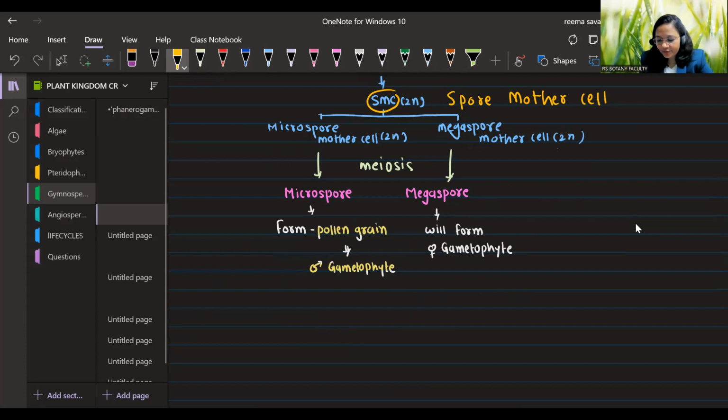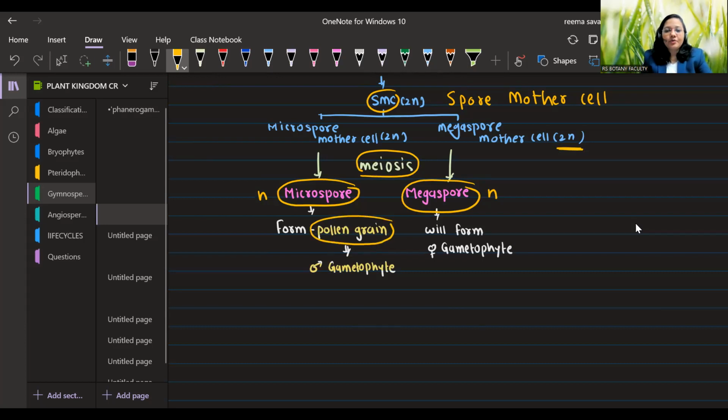And these are part of diploid tissue. So they are diploid. By meiosis, microspore mother cell will form microspores and megaspore mother cell will form megaspores. So what will be the ploidy of microspore and megaspore? They are the product of meiosis, so always they will be haploid. Now, microspore will develop into pollen grain. So in gymnosperm and angiosperm, pollen grains develop from which part? Microspore. So it is male gametophyte.